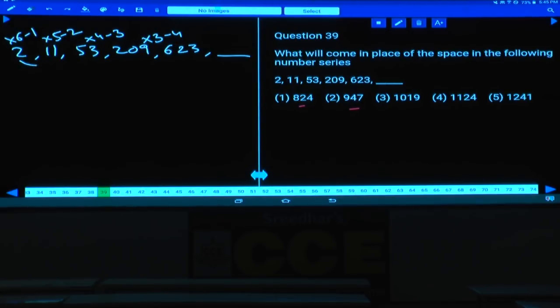If you had started with 2 and 11, there would be n number of possibilities. Hence in the case of combination, we should always check the highest pair, because at the highest pair we will have only one logic. And the next one must be how much? 6, 5, 4, 3, this is into 2. 623 into 2 is 1246 minus 5, and it is 1241, given in choice 5. Question number 39, choice 5 is the answer.